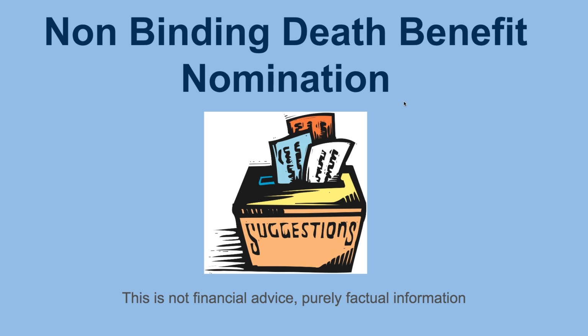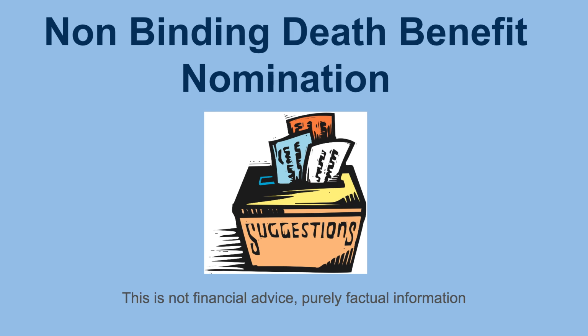The first one, the simplest one, is called a non-binding death benefit nomination. Okay, the reason this is the most common slash the most simplest is it is essentially non-binding, i.e. not legally binding. So this is the one that you've probably seen. You can do it online. Say, for example, if you're with Aussie Super or one of the major super funds, you can jump into the app and you can put your partner, your mate, your sister, whoever you want to put. Okay, you can put it quite easily and then just click save.